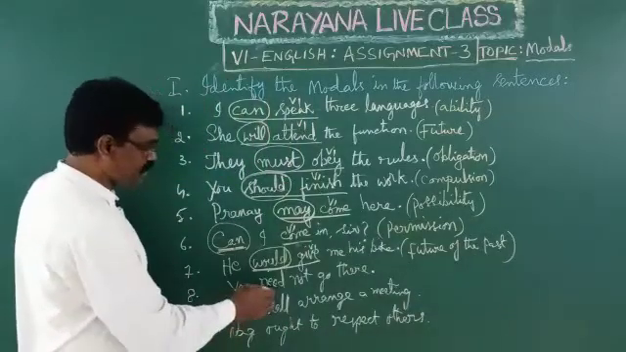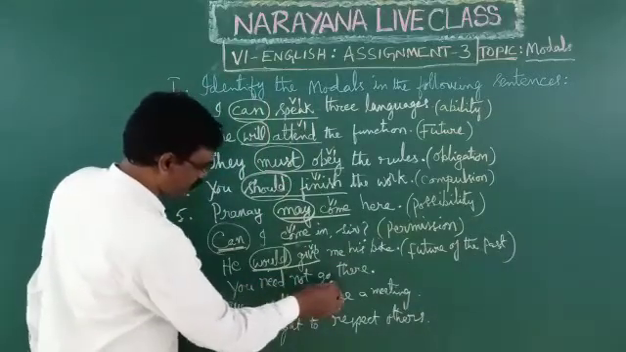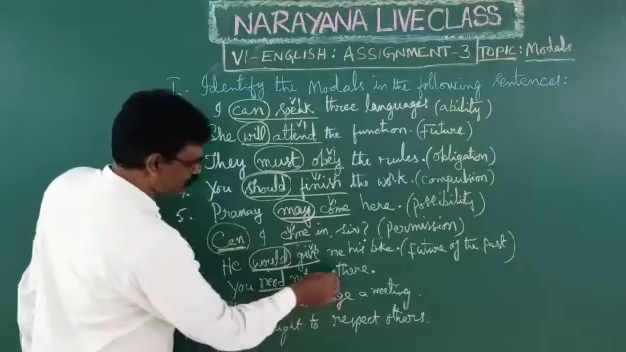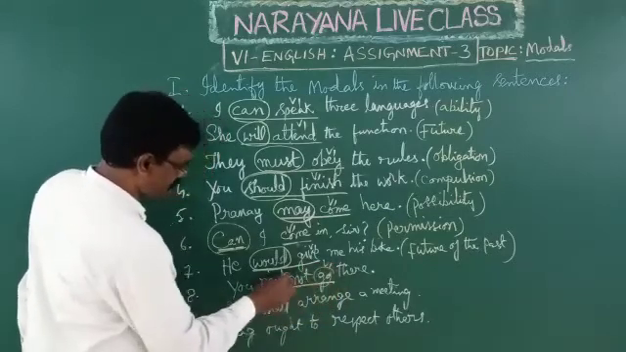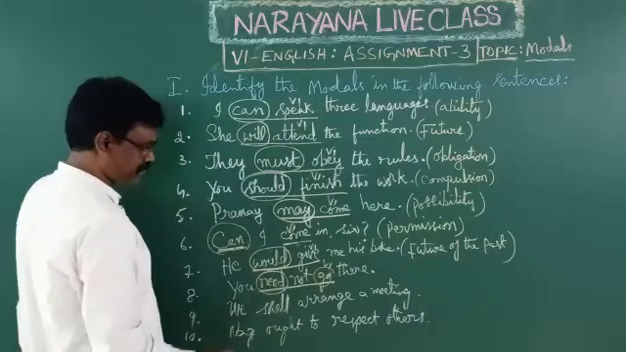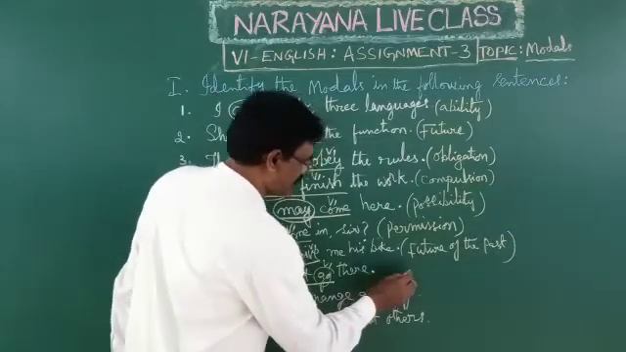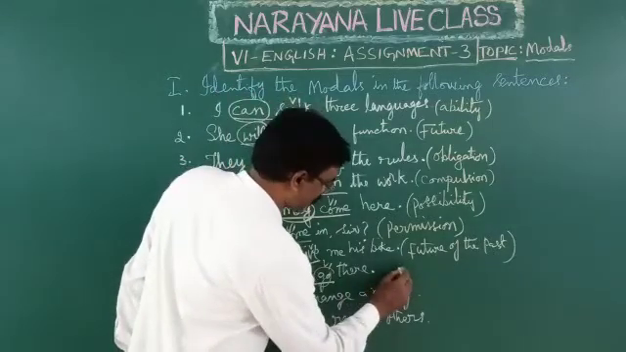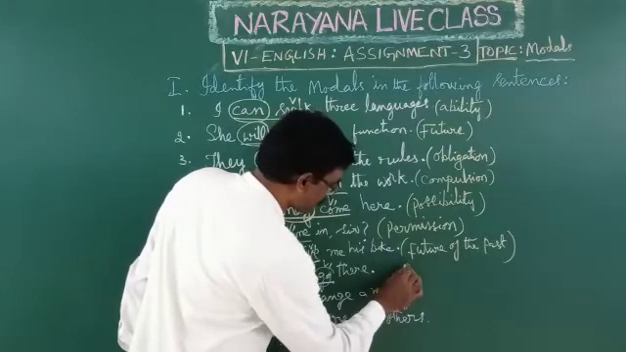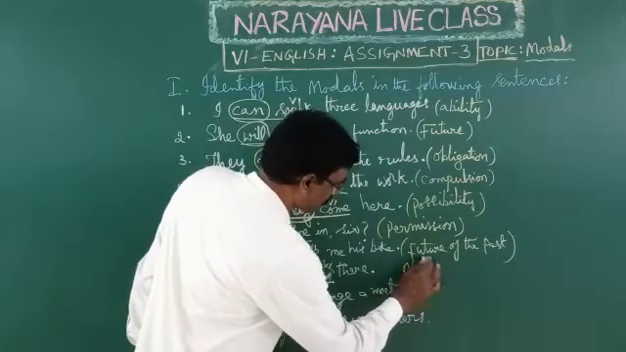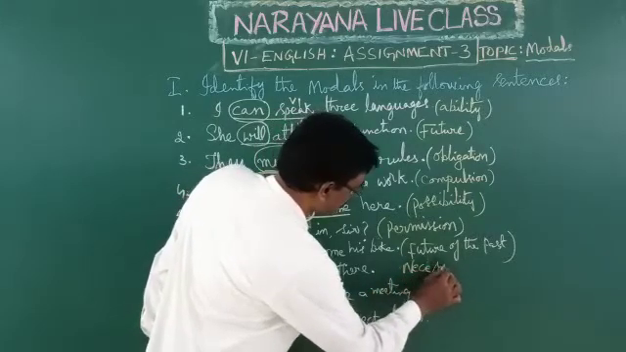Then, you need not go there. So go is V1, main verb, and this need is a modal auxiliary. Need is here used to express necessity.